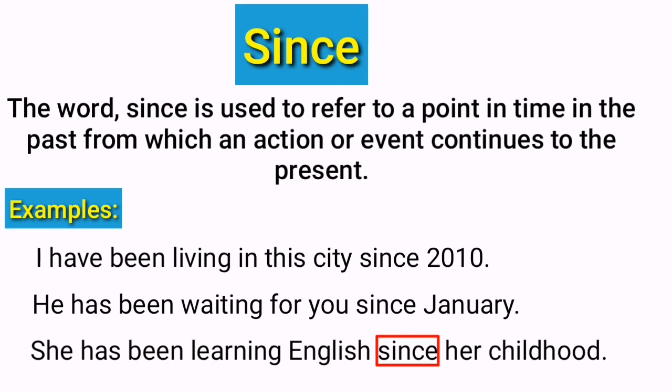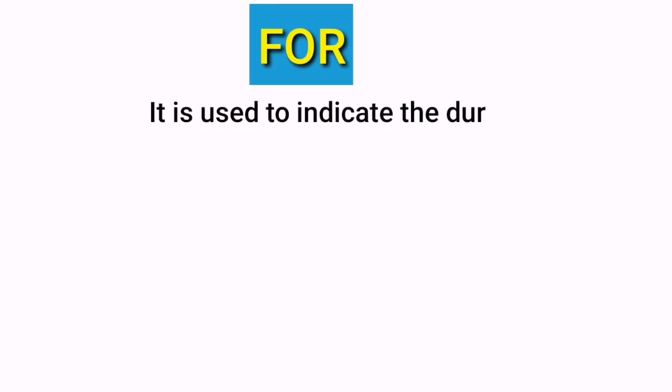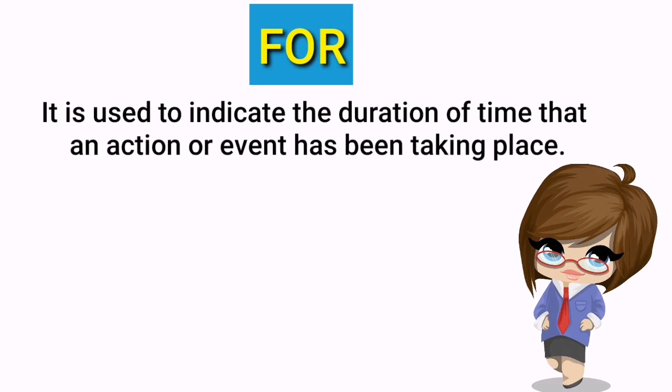As you have understood the use of since, now let's learn the use of for. For. It is used to indicate the duration of time that an action or event has been taking place. If you look at this definition closely, then you can get the concept easily. Basically, it means that it is used to show a period of time and not a point of time.